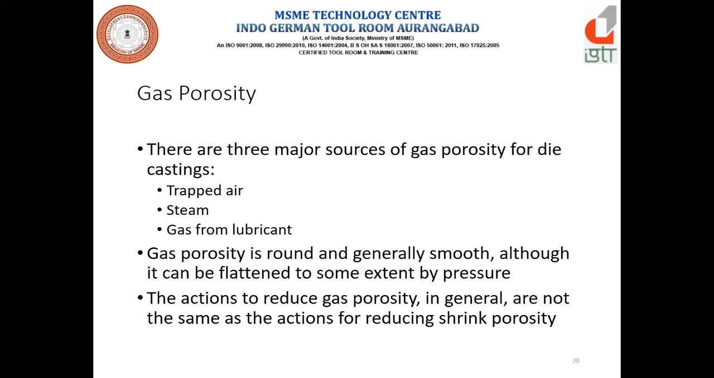One is trapped air, steam, and gas from the lubricant. Meaning, what are the types in that? First is trapped air. Second is the steam and the gas because of the lubricant we provide while taking the trial on the machine. How to differentiate between gas and sinkage porosity? Basically, gas porosity is round and generally smooth, although it can be flattened to some extent by pressure. Gas porosity is a very smooth one. Smooth bubbles we can find in the casting.